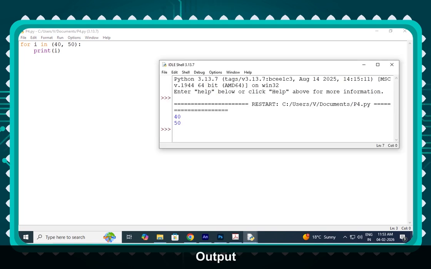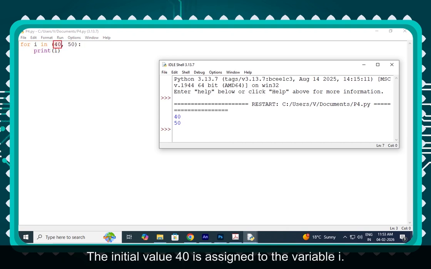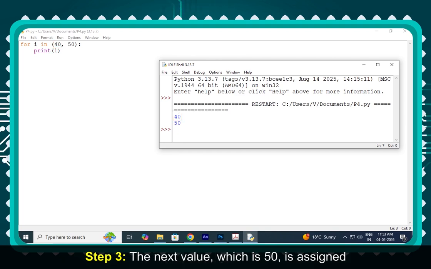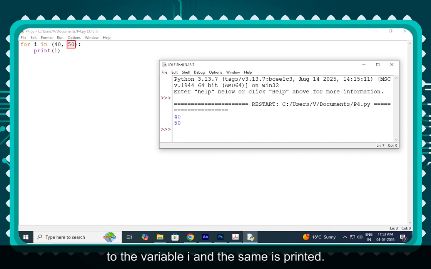Example, output. Working. Step 1. The for loop executes. The initial value 40 is assigned to the variable I. Step 2. The value of I, that is 40, is printed. Step 3. The next value, which is 50, is assigned to the variable I and the same is printed.